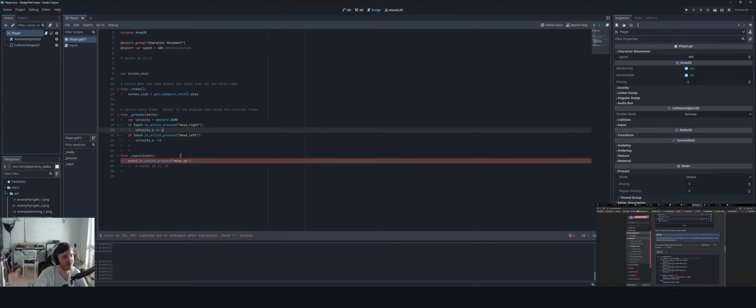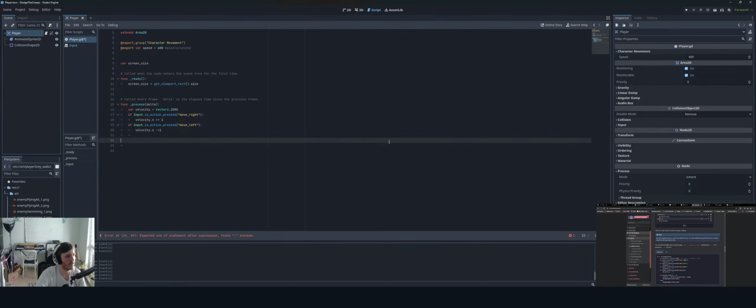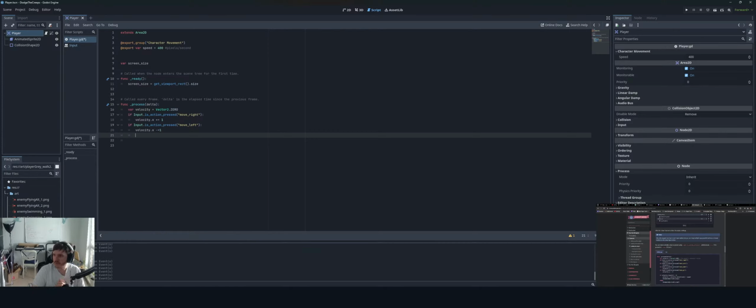I don't know if that's right, just thinking out loud. So basically using the input functions to update this variable and then reference that variable on the tick here in the processing. So var velocity equals this Vector2 and these values. But for now, again, I'll just follow the tutorial to a T, just for the sake of getting something out the window here.